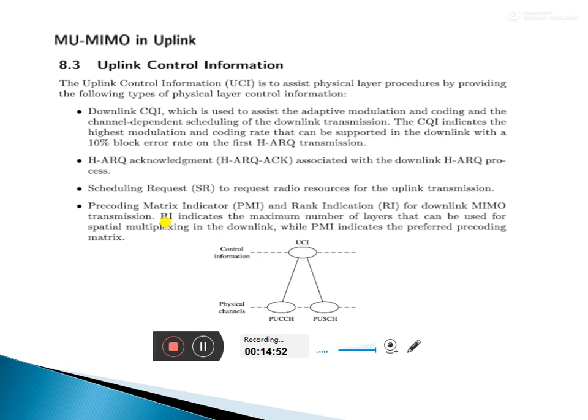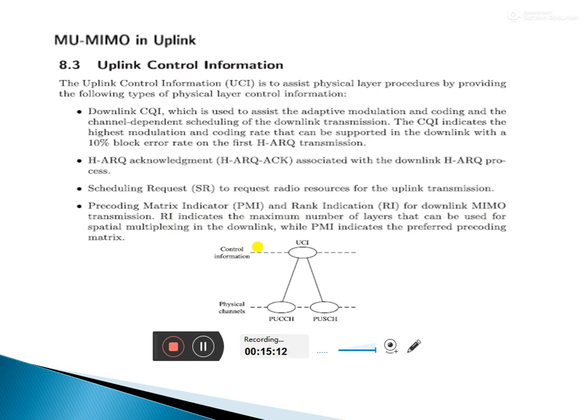If RI, the rank indication, indicates the maximum number of layers that can be used for spatial multiplexing in the downlink.